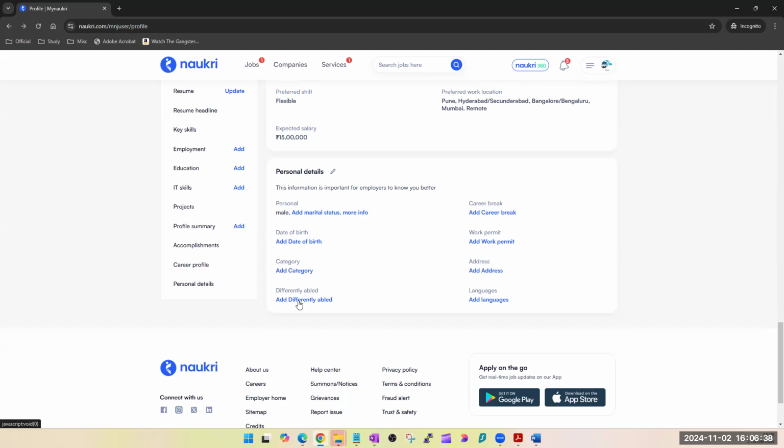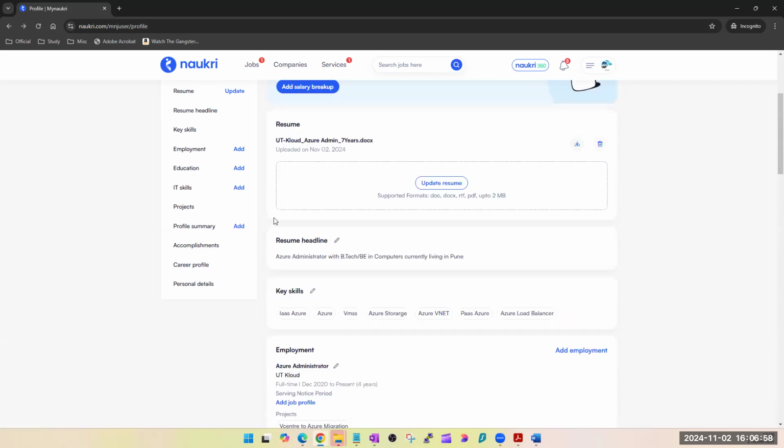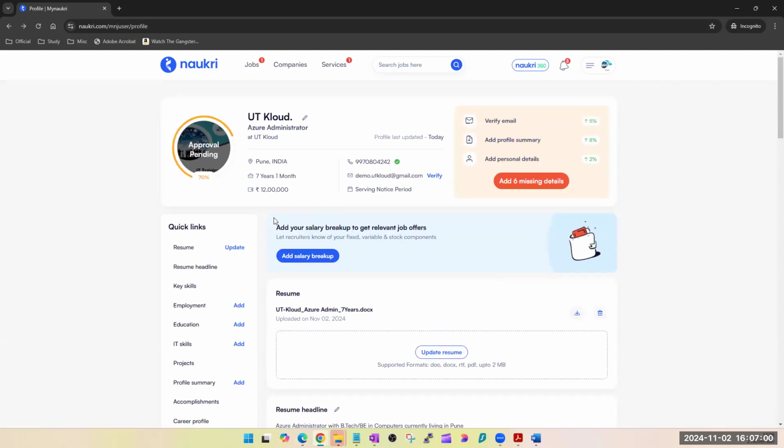It's nothing like that it only happens in government jobs, it happens in private companies too. Someone I know personally who's working with IBM gets everything differently. Different cap policy, different leave policy, different appraisal policy, different hiring policy. Everything is different. So if you have any, don't hesitate, mention it. So this is all we have here in the Naukri profile. That's all you have to mention.